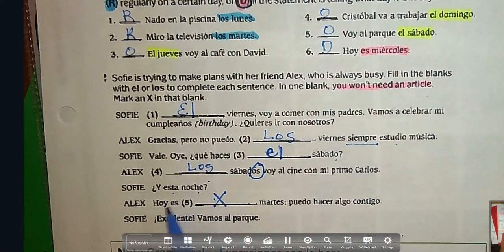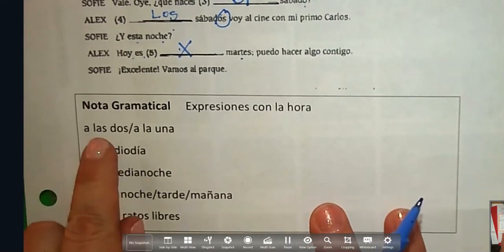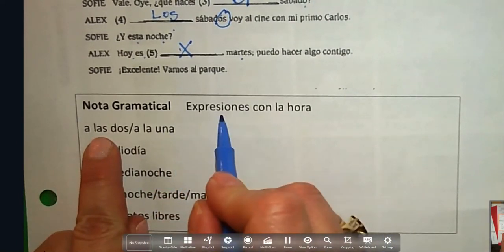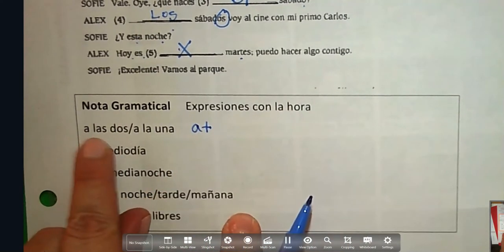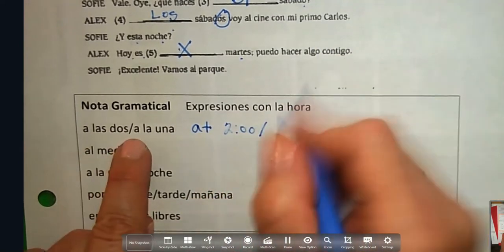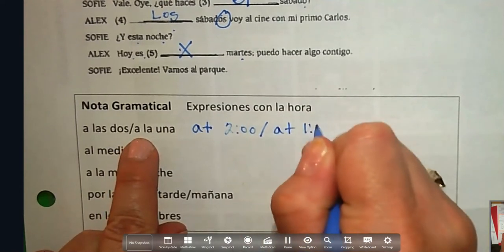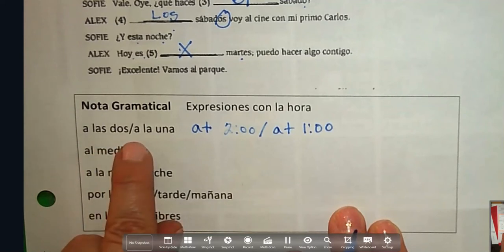And this night, well, today is Tuesday. We don't need an el or la. I'm not saying today is on Tuesday or on Tuesdays. So nothing there. We also want to review not only saying where we go on days, but also with time. So I want you to remember that if you're going to say that you go somewhere at a time, you're going to use a in front of it. So here we have at 2. And my second example for you is at 1. Okay? So remember, a las for all hours except for 1 and a la for at 1.